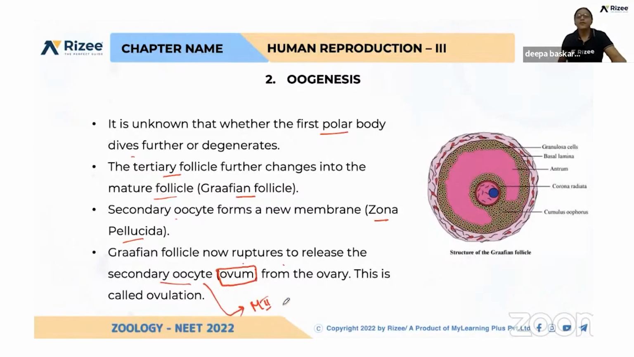Got it? So when will this meiosis 2 be completed, that is, M2 phase? Question definitely you can expect: completed during fertilization. During fertilization, that is during the time of entry of sperm. Entry of sperm, this will complete.